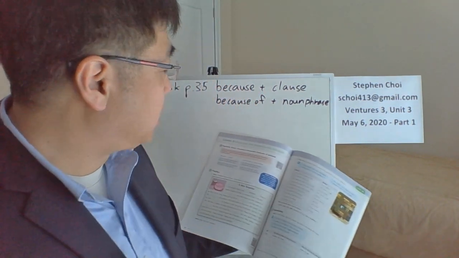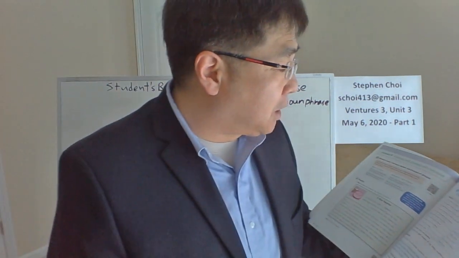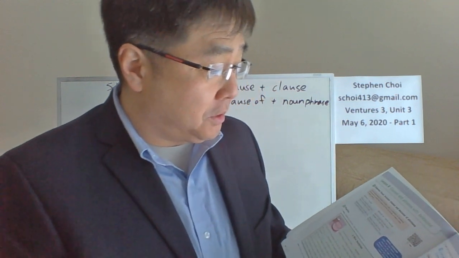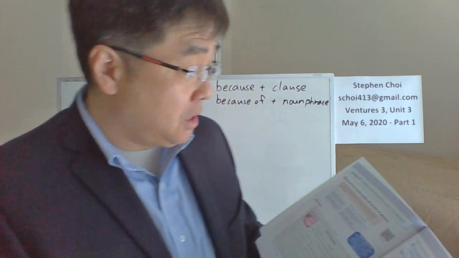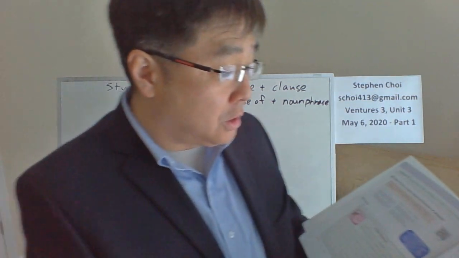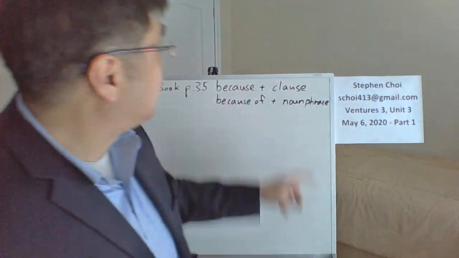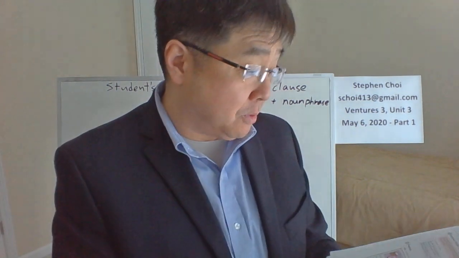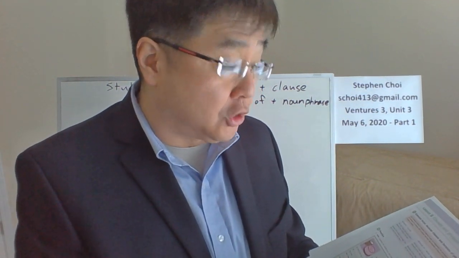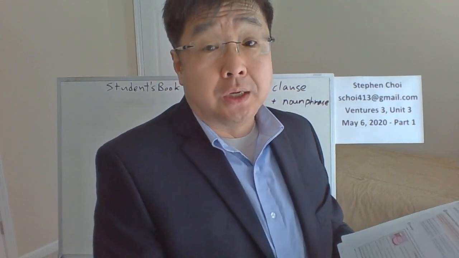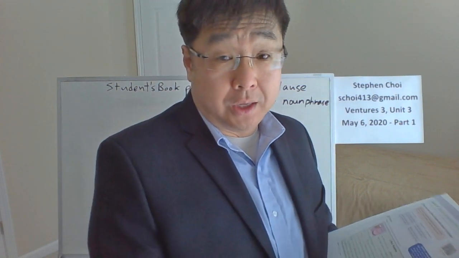Number three. The neighbors couldn't lock the door, and the reason is the lock was broken. The neighbors couldn't lock the door. The lock was broken. That's a clause, right? So just simple because, right? The neighbors couldn't lock the door because the lock was broken.